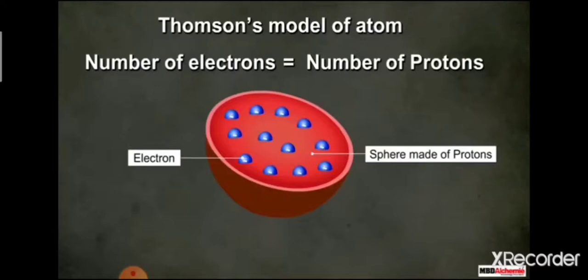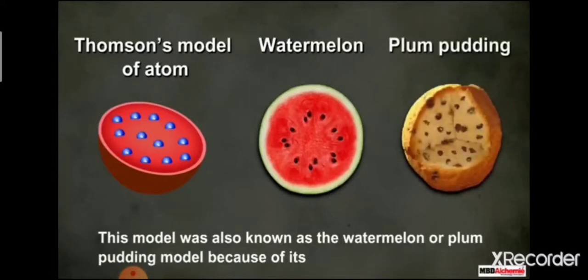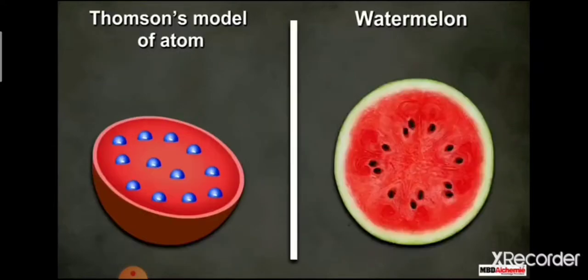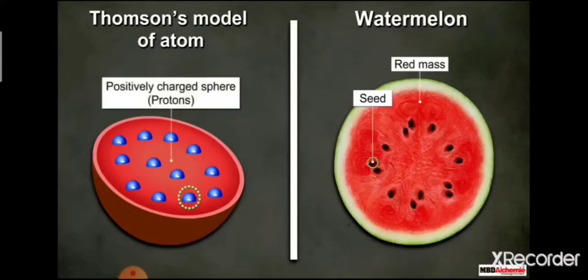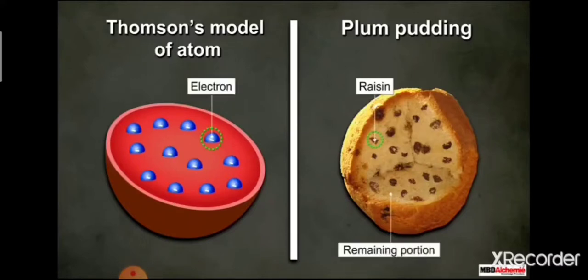This model was also known as the watermelon or plum pudding model because of its similarity with these two. The seeds of the watermelon can be equated to electrons, or the negatively charged particles, and the red mass can be equated to the protons, or the positively charged sphere. Similarly, in the plum pudding, the raisins can be considered as the electrons and the remaining portion can be considered as the positively charged sphere.